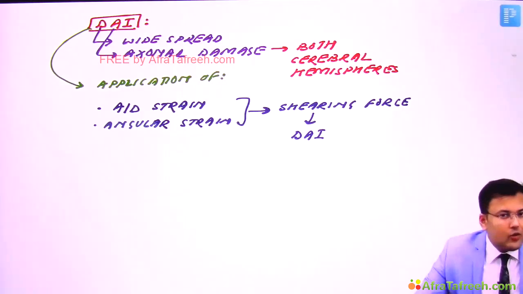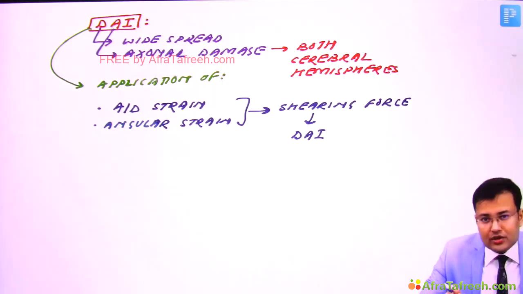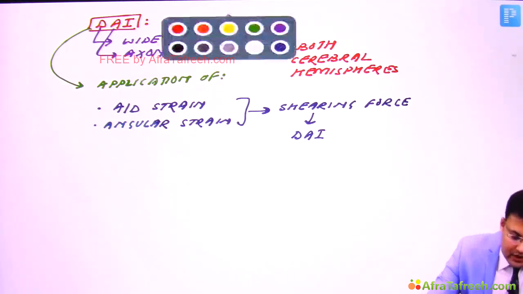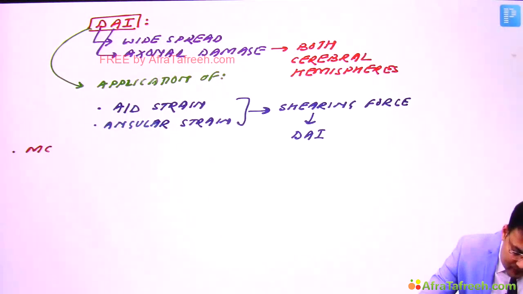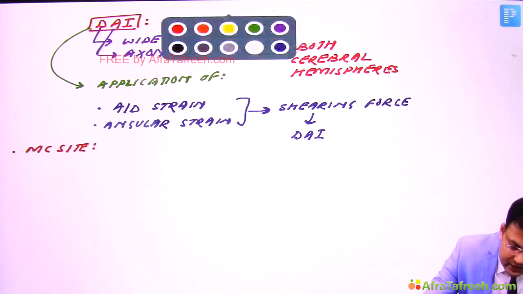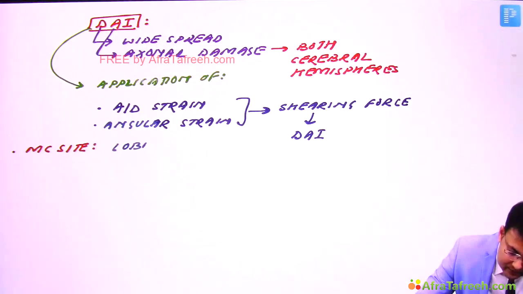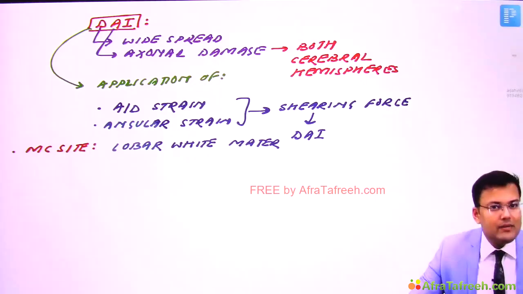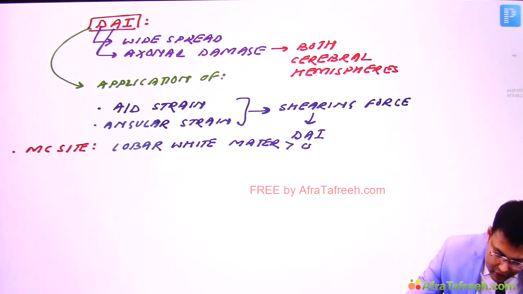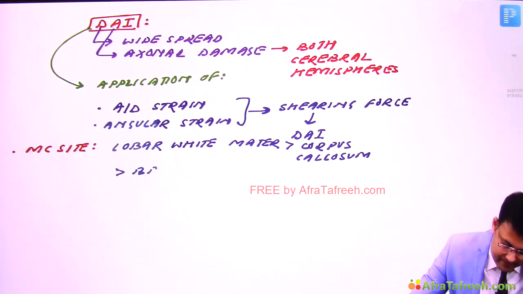Now, question: what is the most common site of diffuse axonal injury? It is the lobar white matter. Exactly where? At the junction of white matter and gray matter. So the most common site is the lobar white matter, exactly at the junction of gray matter and white matter, followed by corpus callosum, followed by brainstem.